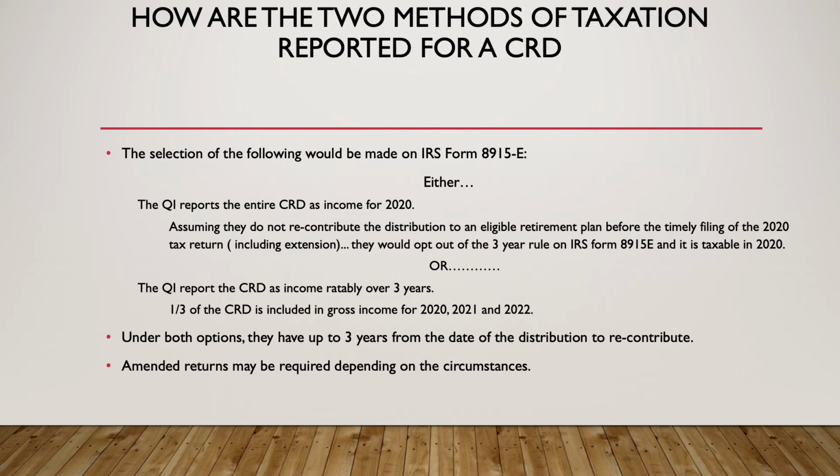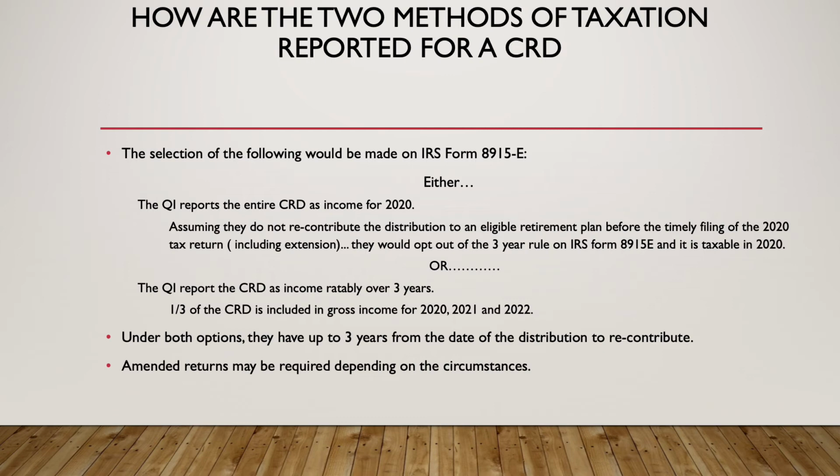Now with regard to the taxation for a CRD, as shared before on an 8915-E, it's either reported as income for 2020. So assuming they take a CRD for 2020 and they don't put it back to an eligible retirement plan before timely filing of the 2020 tax return, including extension. So you have up until the due date of the 2020 tax return to put this back. They would opt out of the 3-year rule on the 8915-E, and it's all taxable in 2020.